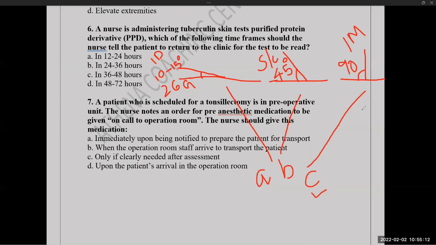Then Schick test. Schick test is to identify diphtheria. Diphtheria antitoxin is given intradermally. Again A. Okay. BCG. C. ID. Sub-Q. Sub-Q or intradermal can also be given this.